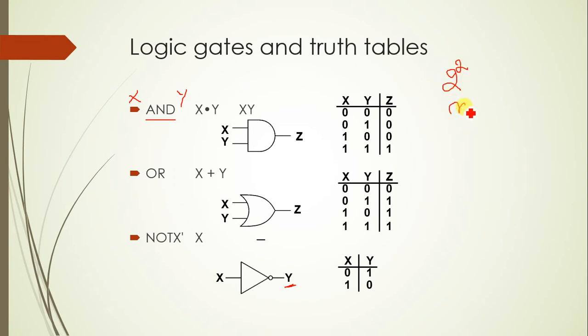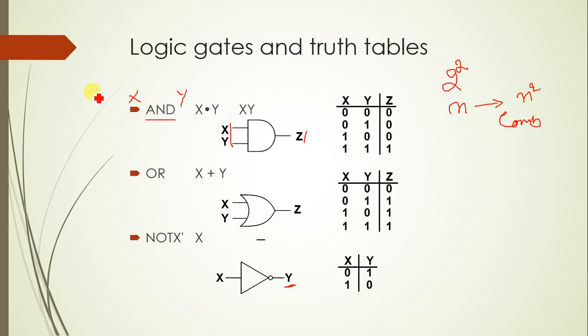If n is the number of inputs, 2 to the power of n will be the combinations. If I have 3 inputs X, Y, Z and output is O, in that case I will get 2 to the power of 3, 8 combinations, okay? Here in this case X and Y are the inputs, Z is the output.